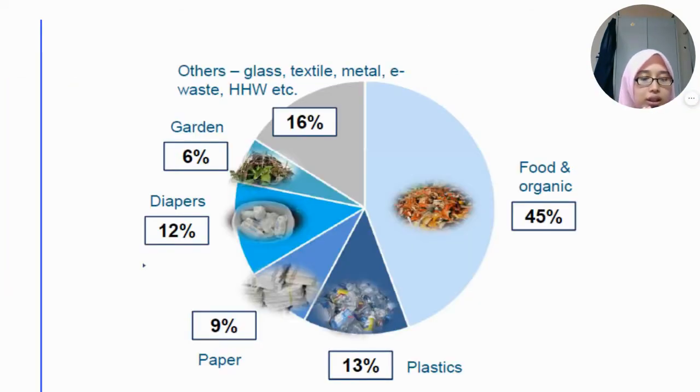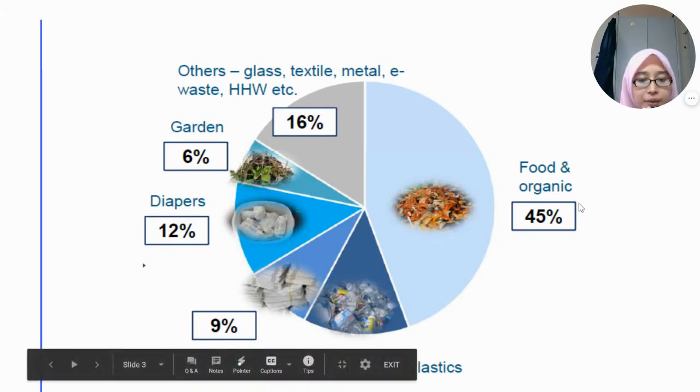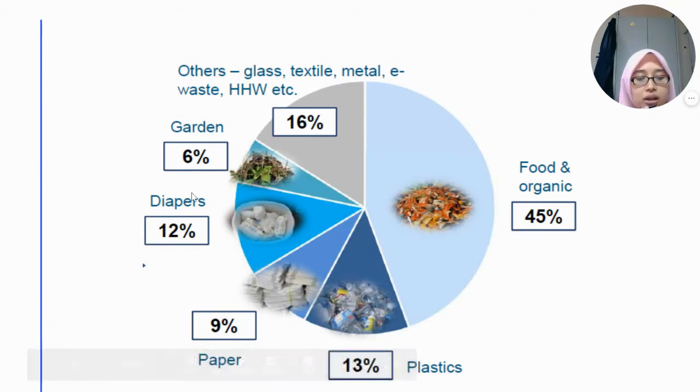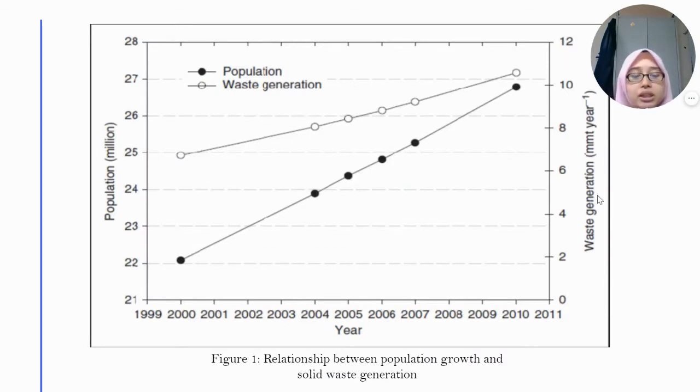Based on this figure, food and organic waste have the highest percentage at 45%, followed by plastic at 13%, and 12% from diapers. Other waste compositions like glass, textile, and metal waste contribute 16% of the total MSW. Food and organic waste have the highest percentage due to the high consumption of edible products such as dairy food, processed food, and unprocessed food. Malaysia, like other developing nations, has had a serious